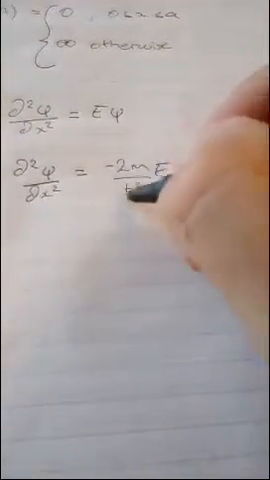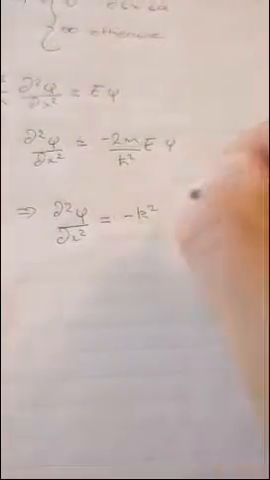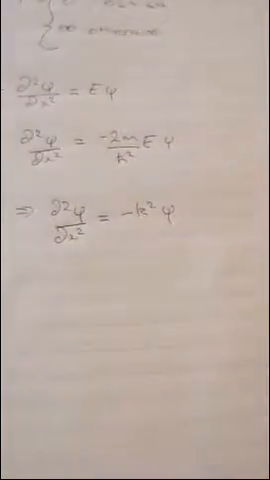Now, what we can do is let this positive section, 2mE over h bar squared, equal k squared. I'm not going to write it, but just let that equal k squared. And that implies that the second derivative of the wave function equals negative k squared times the wave function.